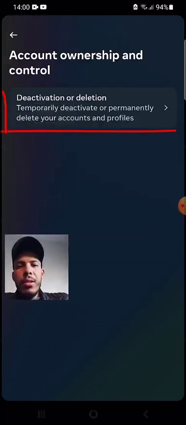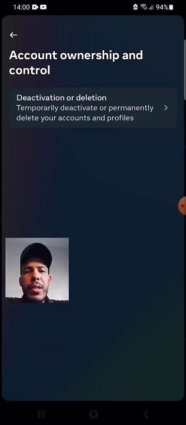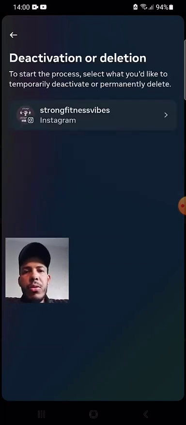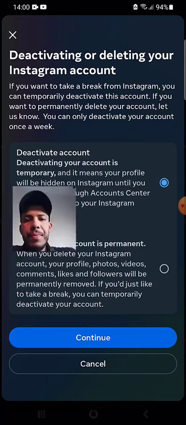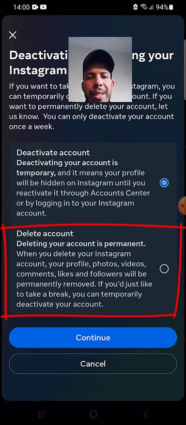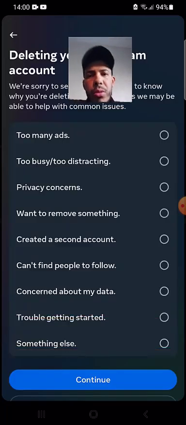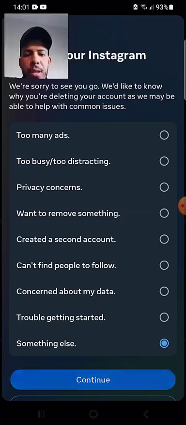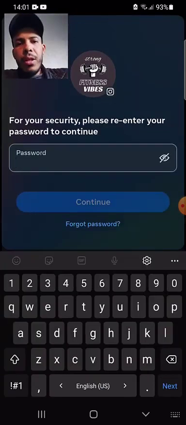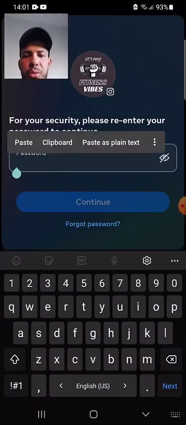After that, click on deactivation or deletion. Now choose your username. Now click on delete account. Click on continue. You can choose anything here you want. For me, I will choose something else. Click on continue. Now you have to enter your password, of course.